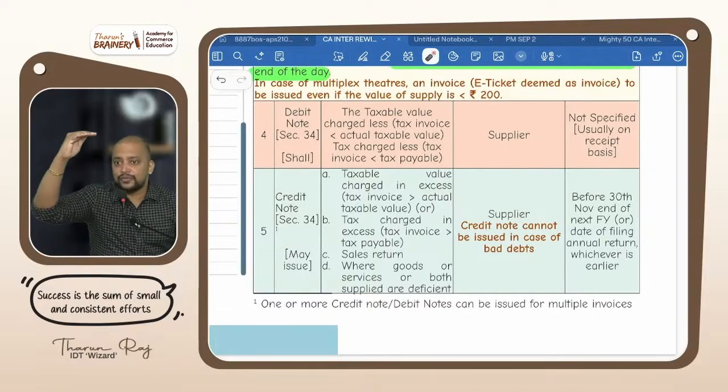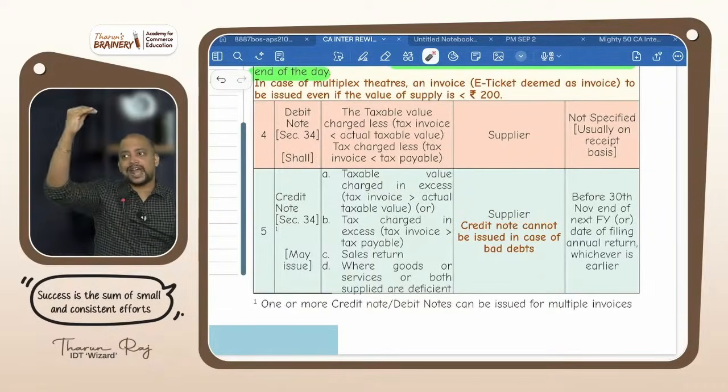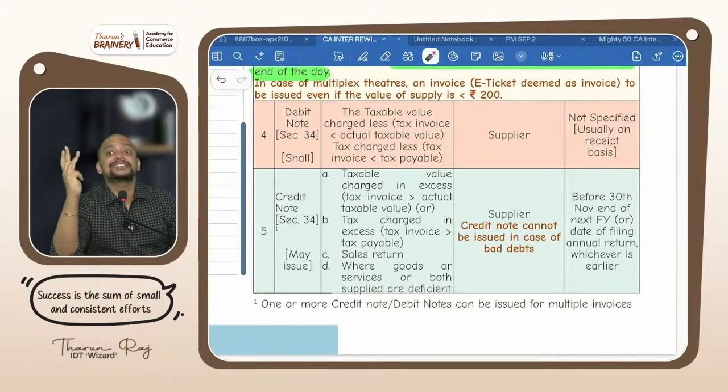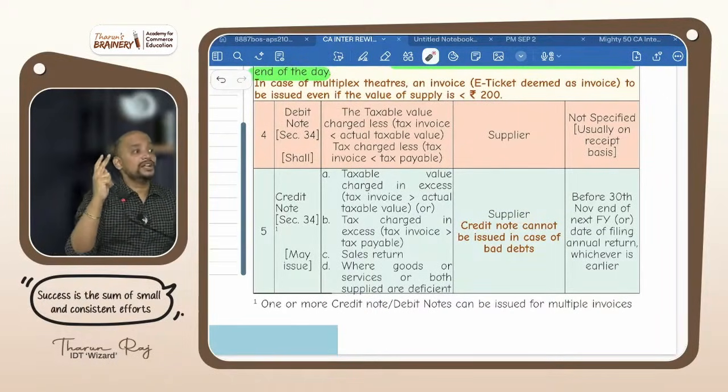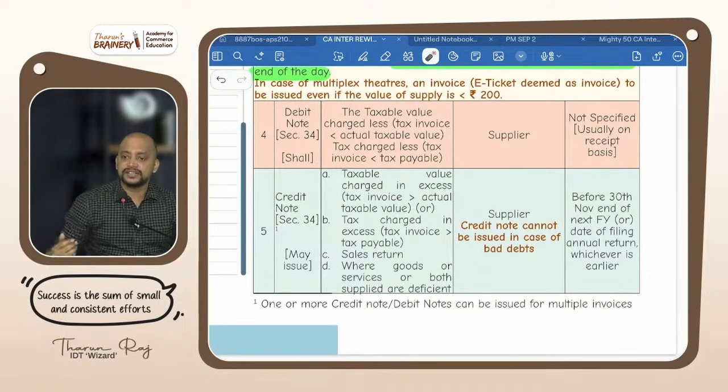Value or tax in the invoice gets reduced. Value gets reduced or tax gets reduced. Or sales returns. Or deficiency in quality. First we raise the invoice and the recipient is not happy with the service, so he will negotiate and the value gets reduced. So deficiency in quality. For bad debts, credit note cannot be issued. Keep that in mind. Bad debts not possible. So these 3 cases, credit note.